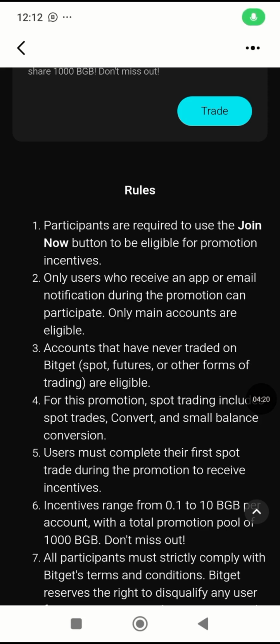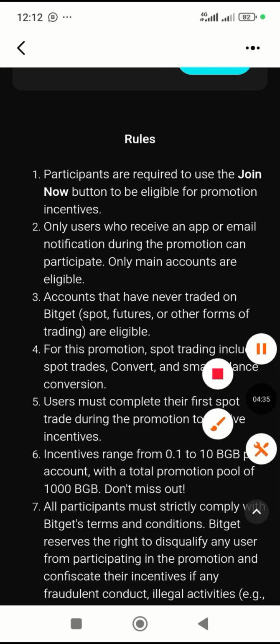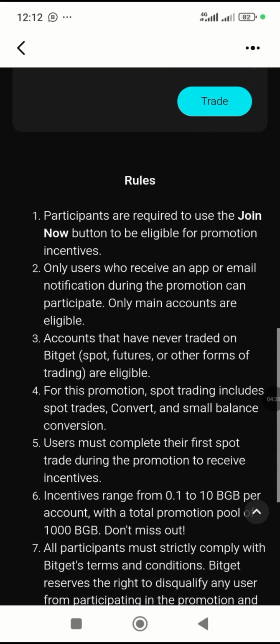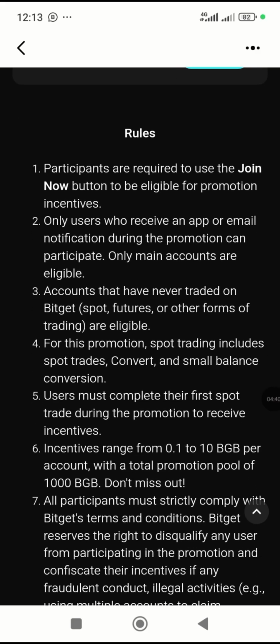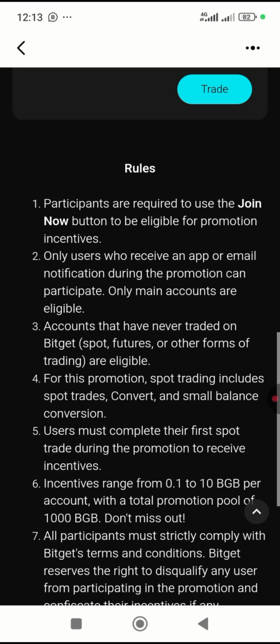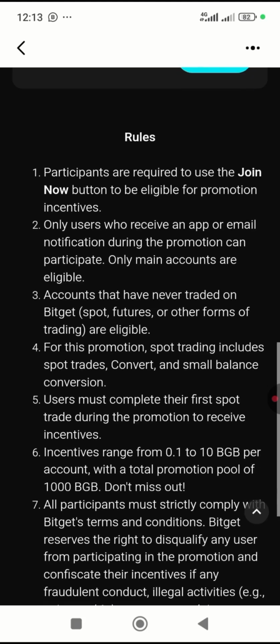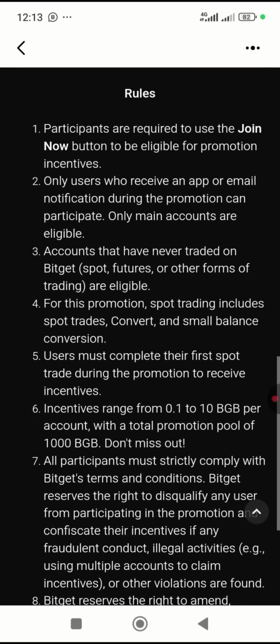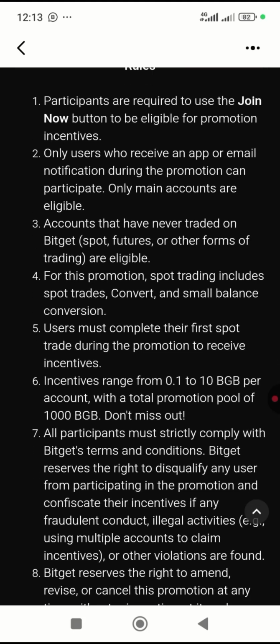So what are the rules? Rule number one is that participants are required to use the join. We have done that already. Only users who receive an app or mail notification during the promotion can participate. Only main accounts are eligible. So you need to receive this particular mail notification. I received it. That is why I'm able to share this with you. So you could check your mail or log in on your Bitget Exchange app and check the notification, so that if you're able to receive this mail, you can participate in this particular opportunity.